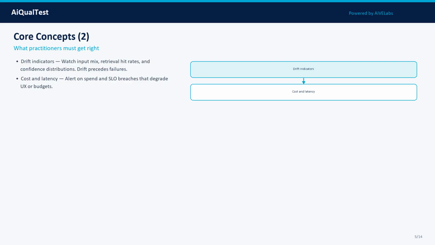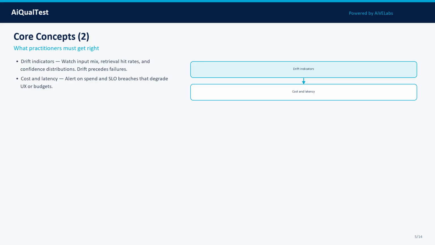Concept 3: Drift indicators. Watch input mix, retrieval hit rates, and confidence distributions. Drift precedes failures. In practice, treat this as a measurable property, define what good looks like, attach evidence, and track it across model, prompt, data, and tooling changes.